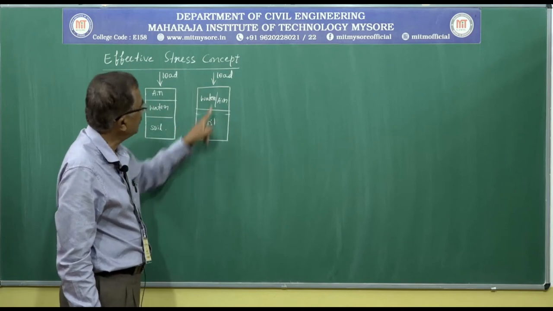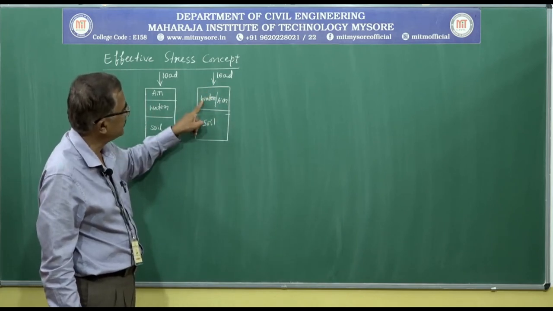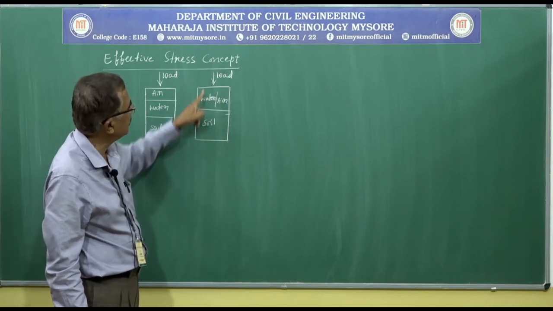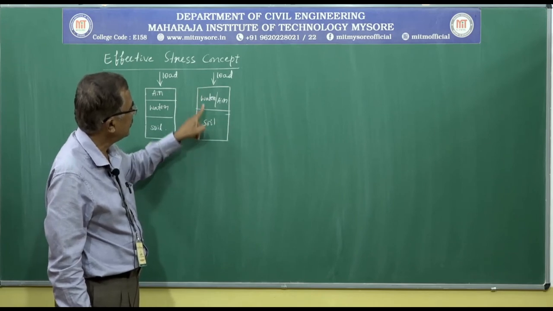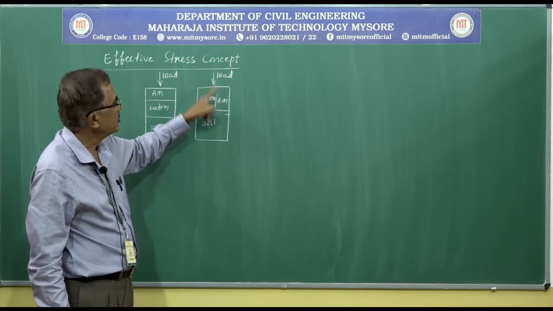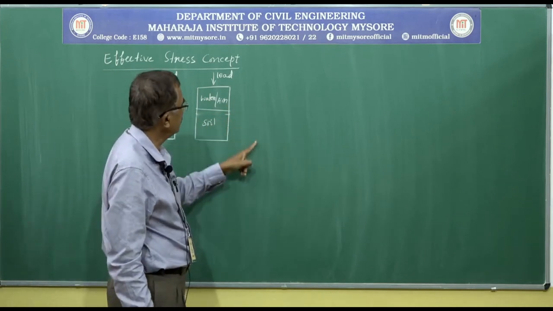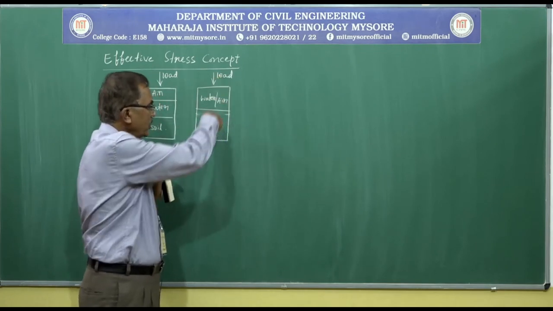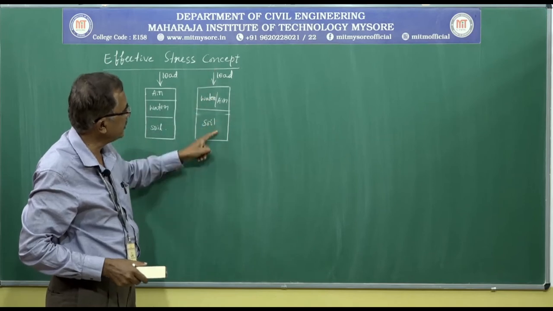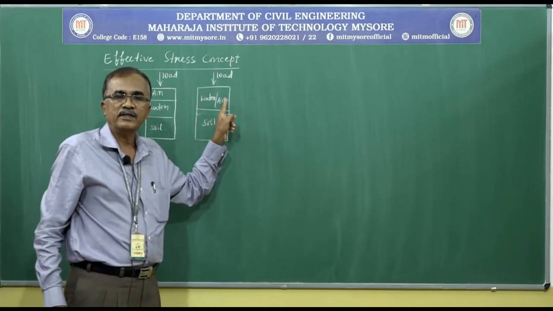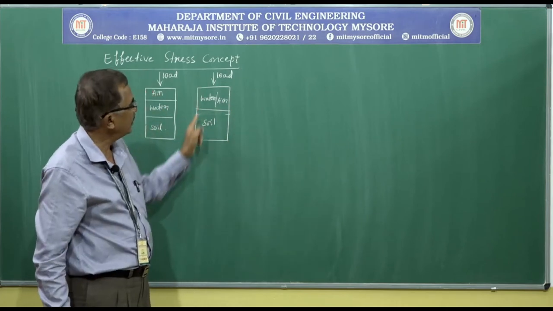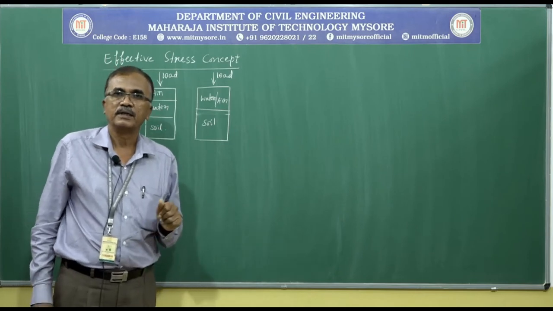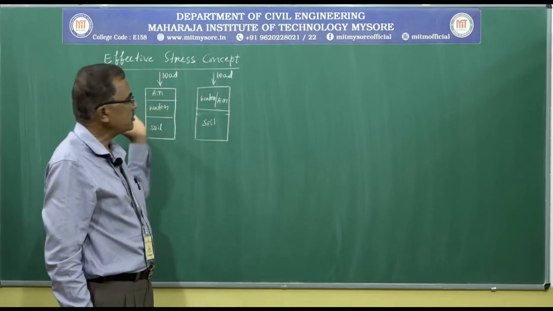Again, when load comes on a saturated soil or a dry soil: if it comes on a saturated soil, the load will be resisted by soil and water. Suppose the load comes on the soil and the air voids, then the load is resisted by soil and air, and again the resistance due to air is negligible. Almost all the load is resisted by soil. So these are specific cases.